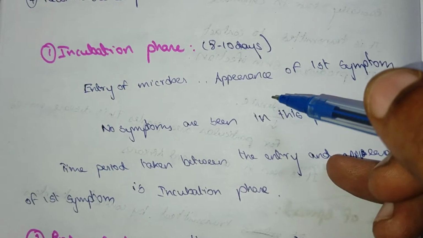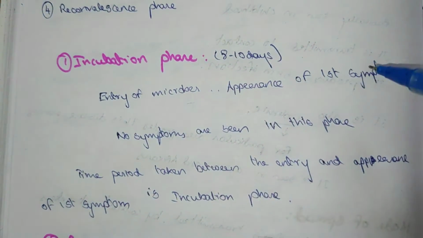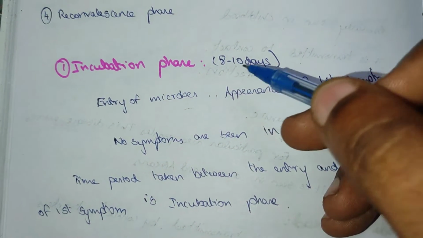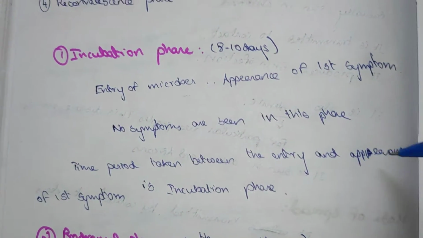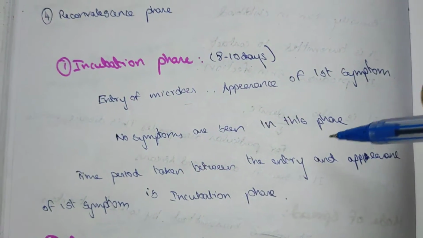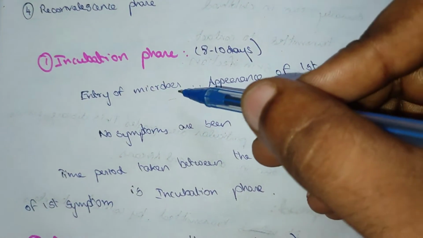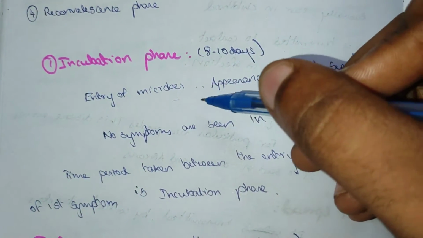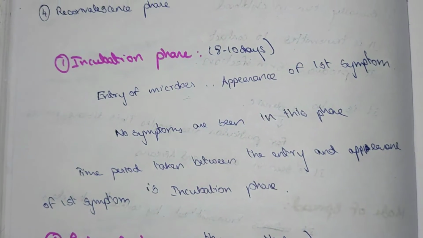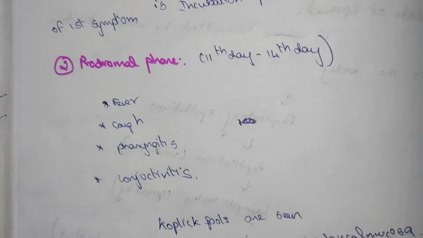Now we will see the incubation phase. The time period taken between the entry of the microorganism and the appearance of the first symptom is known as the incubation period. It is 8 to 10 days. There are no symptoms seen in this phase, because it is the time between the entry of the microbes and the appearance of the first symptom.